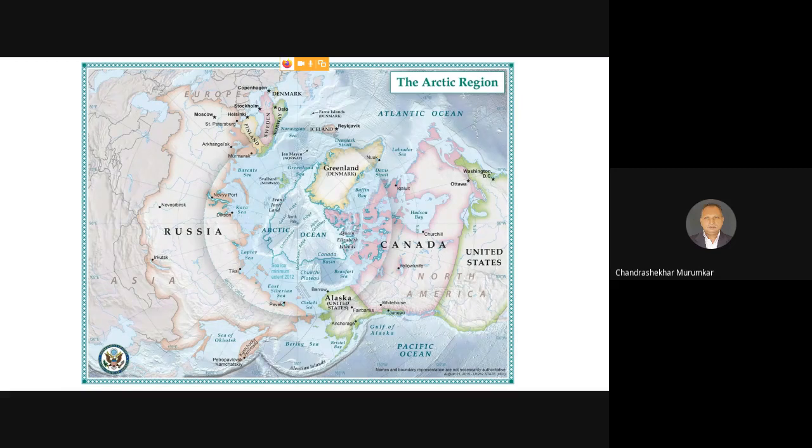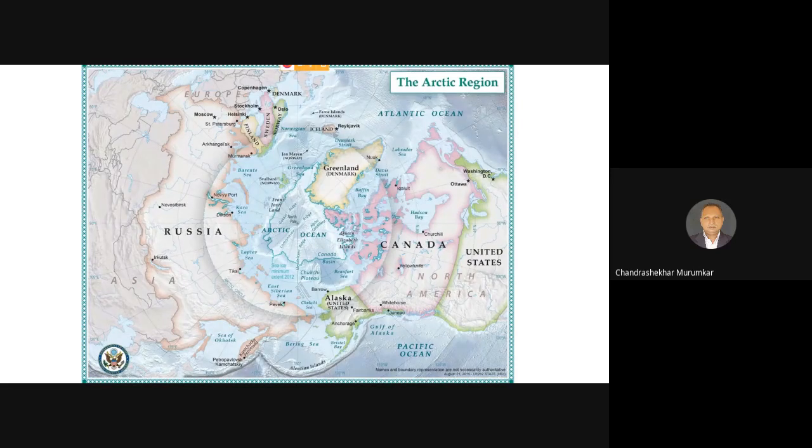I have just drawn an image. You can see the Arctic Ocean is present at the center. Now, considering the North Pole at the center, we have drawn an imaginary outline border which is known as the North Pole area. Now you can see many of the continents are connected to each other through this Arctic Sea. For example, on the left side, you can see Russia, which means Asia. Again, on the top side, you can see the northern European countries like Denmark, Oslo, and Finland, which is known as the European continent. If we come to the right side, you will find Greenland.